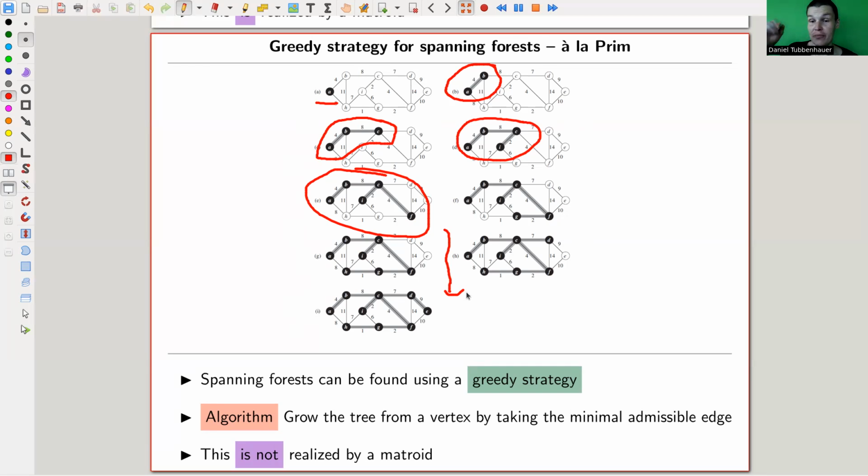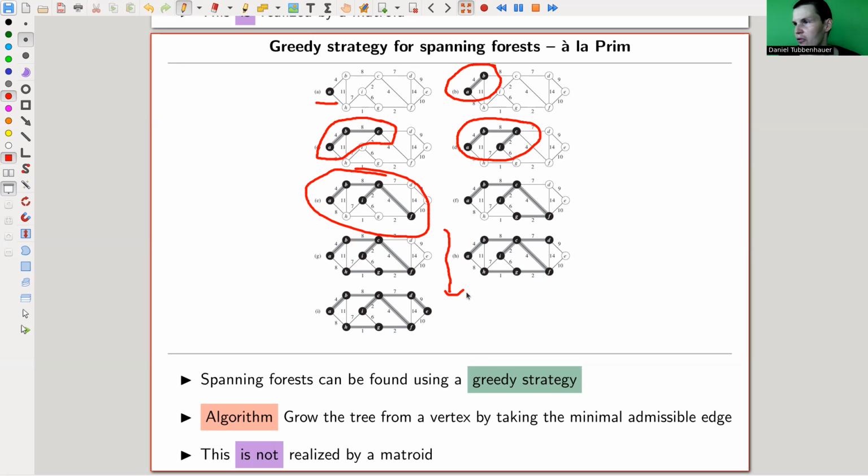It's again a greedy algorithm. Always pick the smallest one. In Kruskal, we just pick edges. There's always the smallest one. And you can convince yourself that this one cannot come from a matroid. Sorry, it is a greedy algorithm, but it cannot come from a matroid, simply because of this bias that you pick a vertex at one point. So this one is not realized by a matroid. And that's a bit sad, because it's essentially the same algorithm as the other one. You always pick the smallest available edge, but there's some bias in it. You need to choose a vertex here.